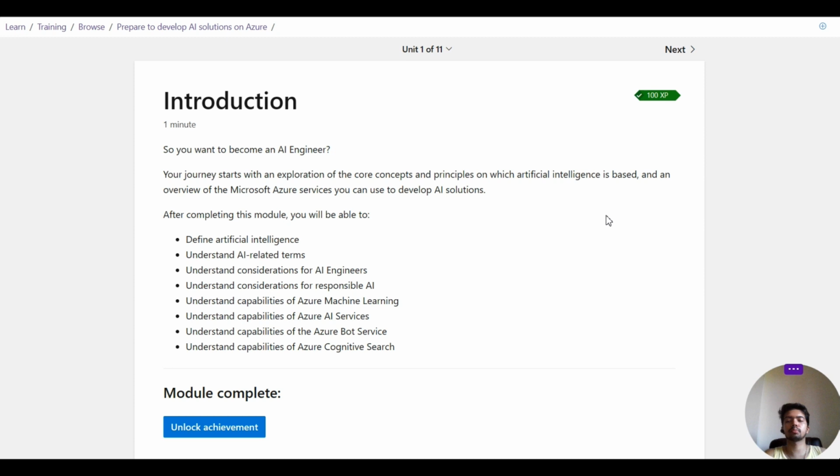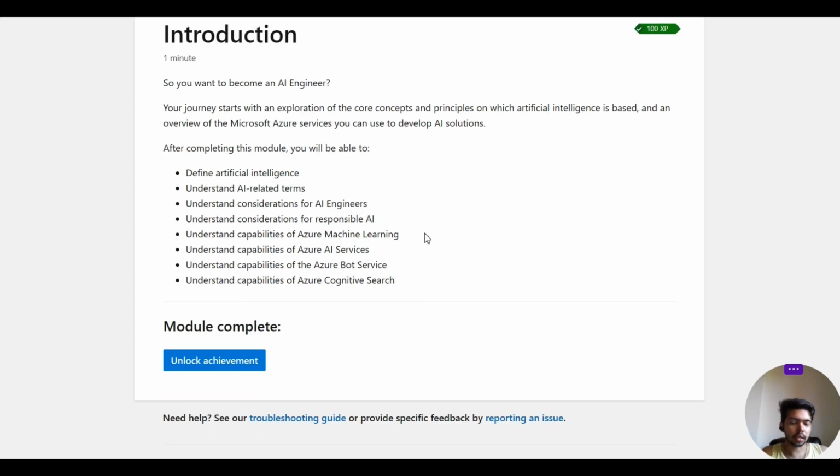Azure already provides some services where we do not actually need to write the code for it. All the NLP tasks and the computer vision tasks can be done on the cloud platform, which is a requirement of the industries. If you go to an interview, they ask for it. And if you're certified in it, that's an amazing thing you can put on your CV also.